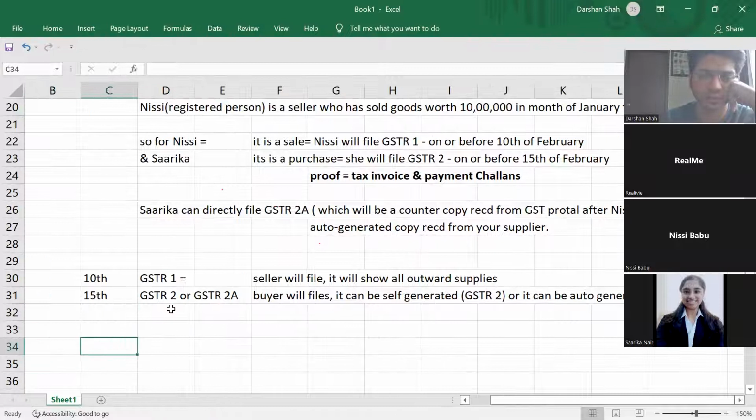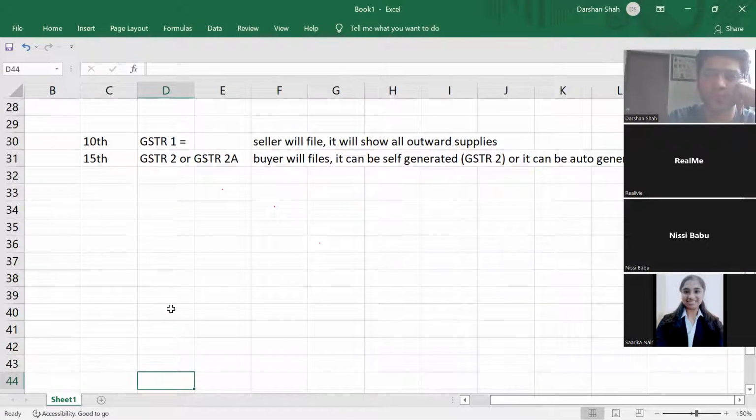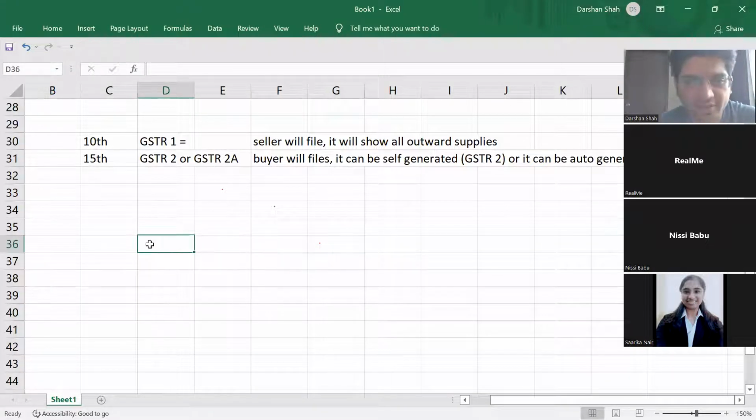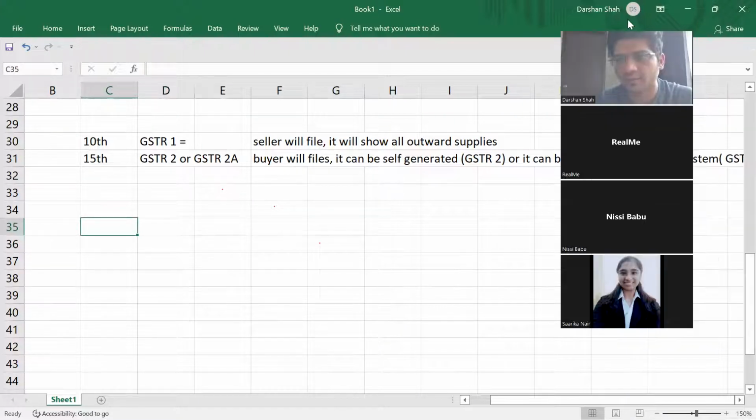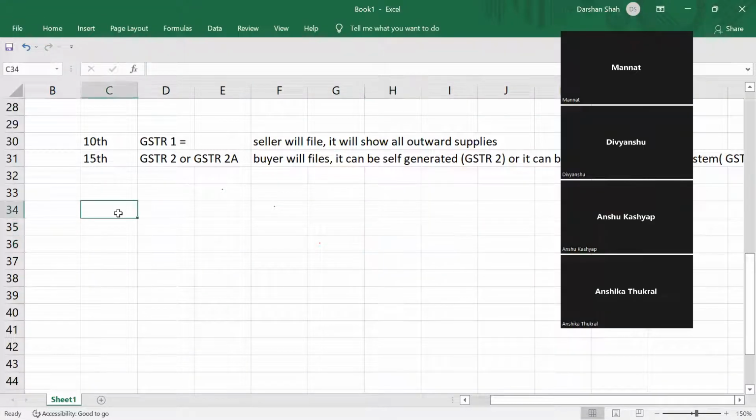Yes, sir. Okay. Understood now? GSTR 1, GSTR 2 and GSTR 2A. Done? Now let us see this. So let us say, whose example can I take now? I'll take Narendra's example. Okay.